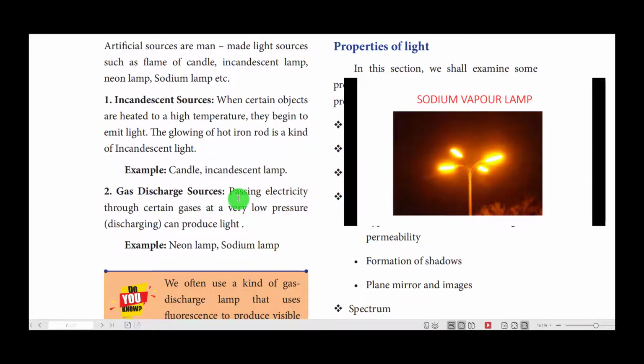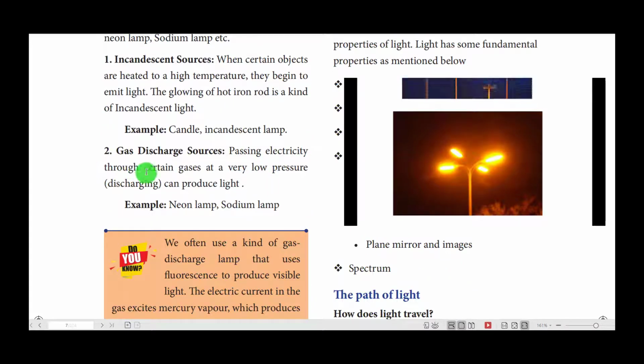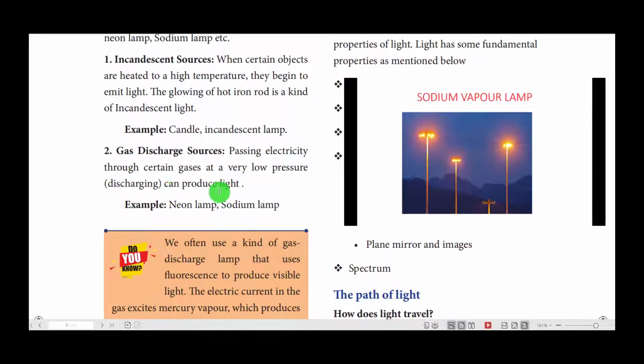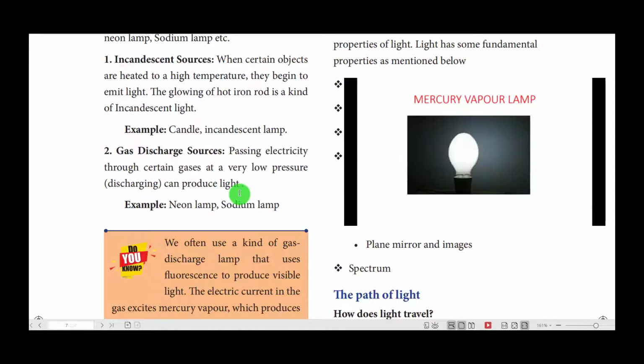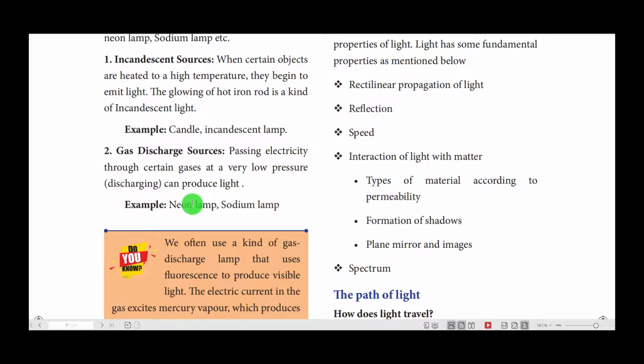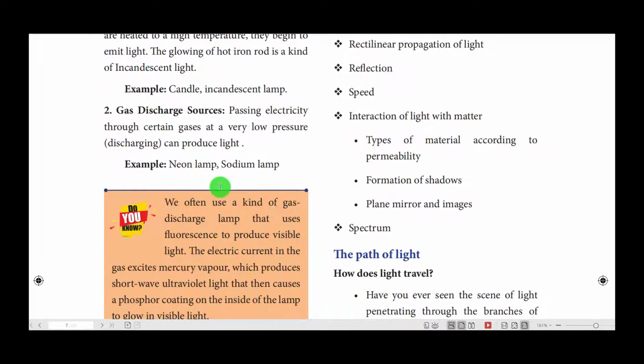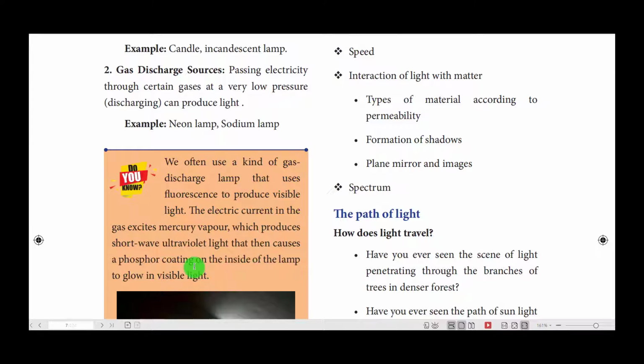Gas discharge sources. Passing electricity through certain gases at a very low pressure can produce light. In our house we can have a lamp, is it not? A white color lamp. Inside it you have a gas called mercury vapor. Then UV light will be produced, and this UV light in turn passes onto the coating called phosphor. After that it gives a glow in the visible light. Then we can see the objects, and the lamp will give you visible light.